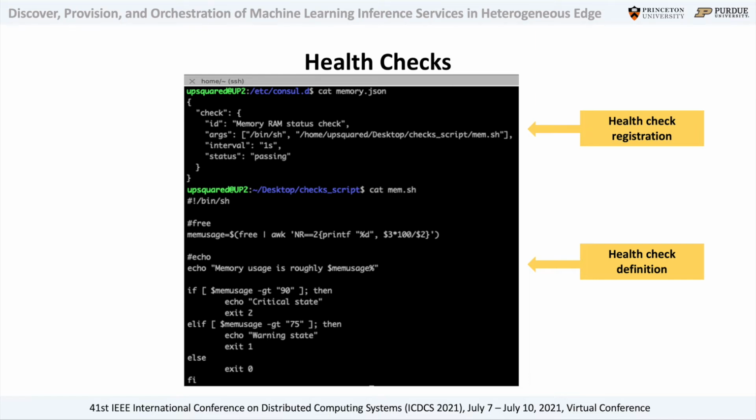services. Both DNS-based inference service discovery and health checks rely on the use of Consul, which is a service mesh solution that provides multiple control plane solutions.